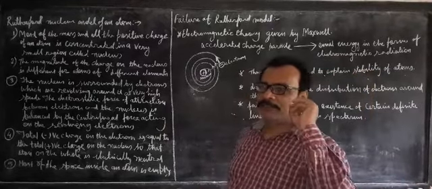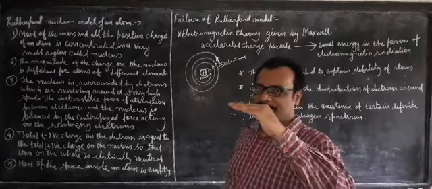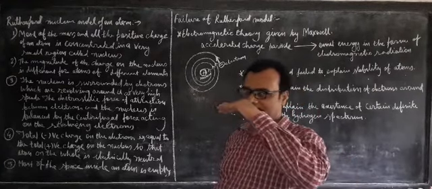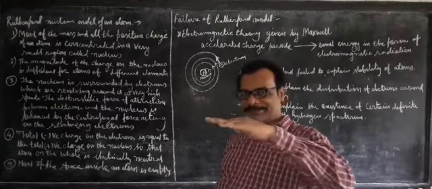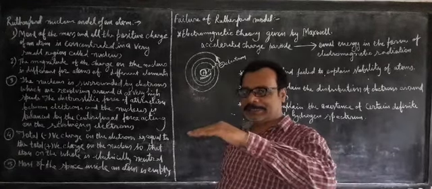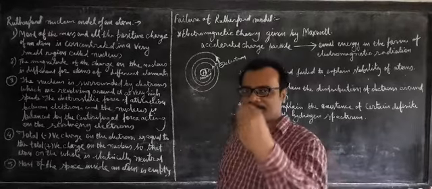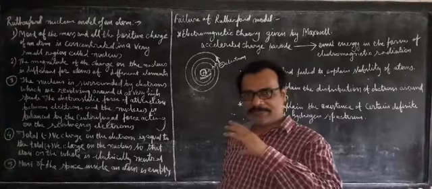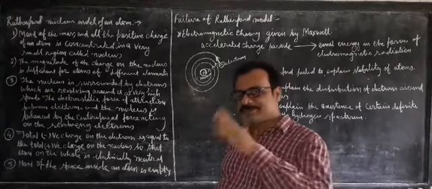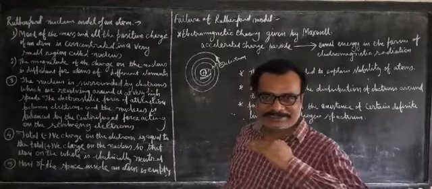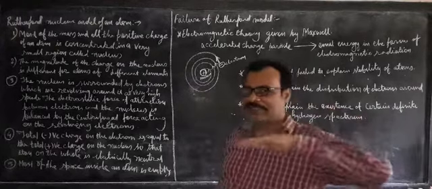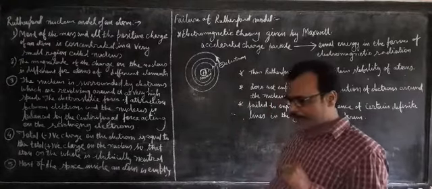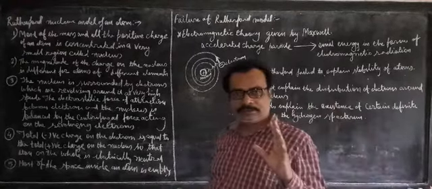Second, we have observed that the rays which are passing near the central part got deflected with a small angle, and the rays which just had a head-on collision with the central part get deflected with a large angle, as well as it can retrace its own path. That means the path on which it comes, it gets reflected back on that path only. So there are three types of deflection we have observed here.